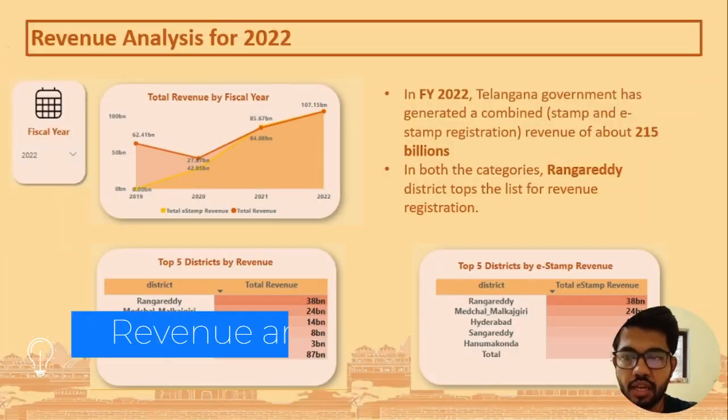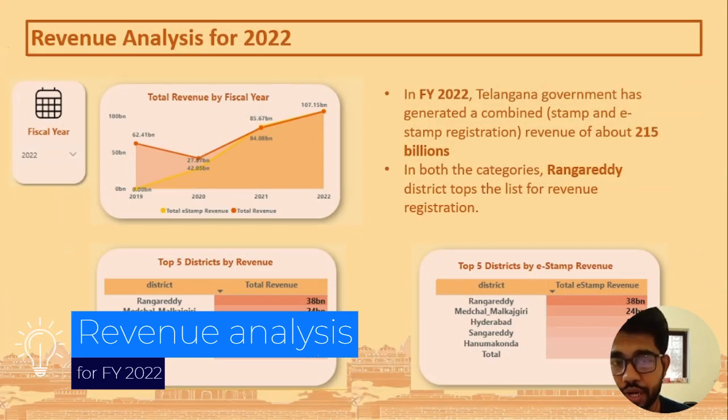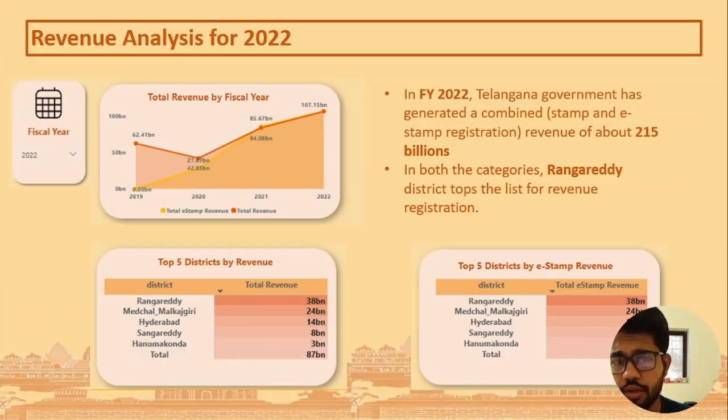So first we will analyze the revenue for 2022. In 2022, Telangana government has generated a combined revenue of about 215 billions, and in both the categories, Rangareddy district tops the list for revenue registration. Here we can see top 5 districts by revenue, which are Rangareddy, Medchal, Hyderabad, Sangareddy and Hanumakonda, and the top 5 districts by e-stamp revenue are Rangareddy, Medchal, Hyderabad, Sangareddy, Hanumakonda and so on.